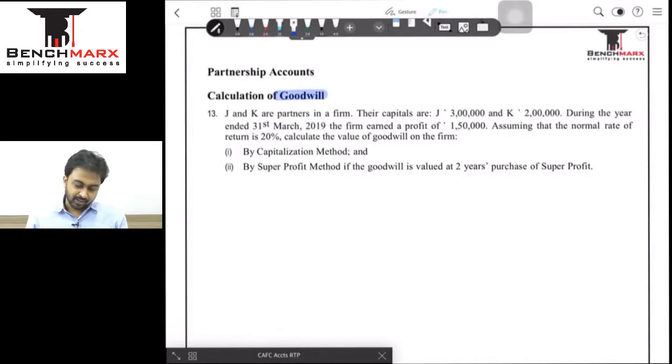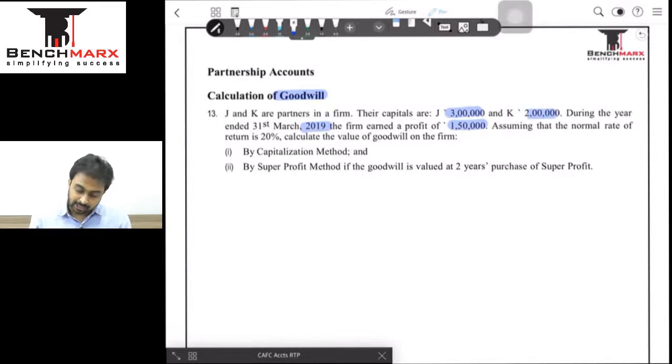J and K are partners in a firm. Their capitals are J 3 lakhs and K 2 lakhs. In this year ended 31st March 19, so 31st March 19 is the year under consideration, the firm earned a profit of 1,50,000. So this profit the firm has earned. The books of accounts have been closed and the profits have been found out and they are 1,50,000.